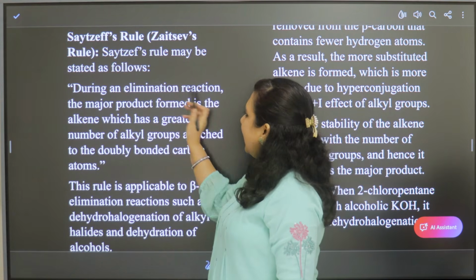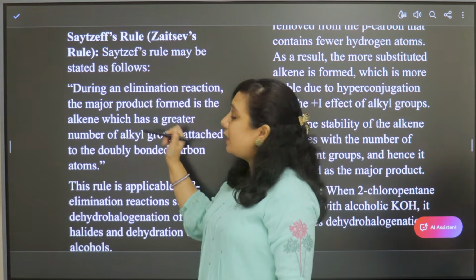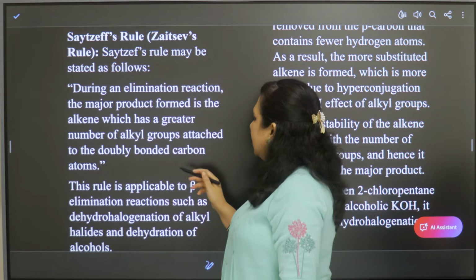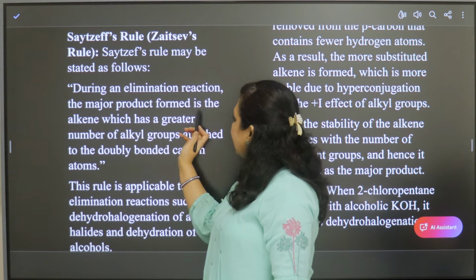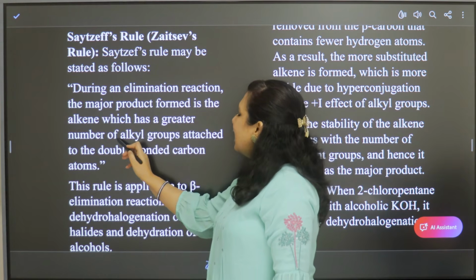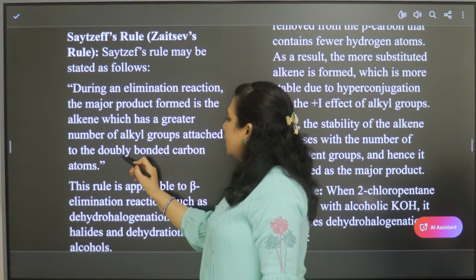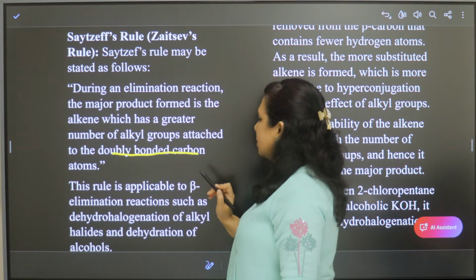In an elimination reaction, the major product formed is the alkene which has a greater number of alkyl groups attached to the doubly bonded carbon atoms.